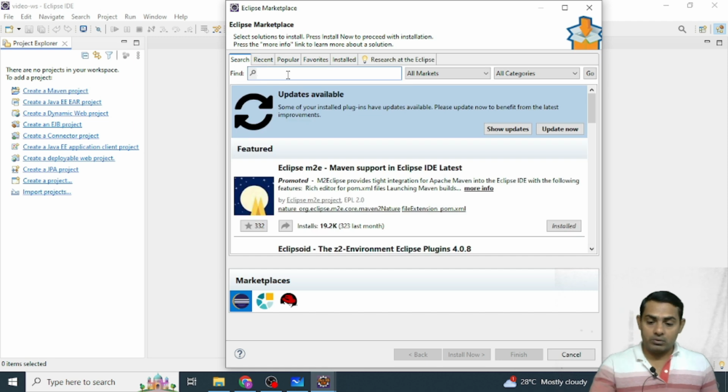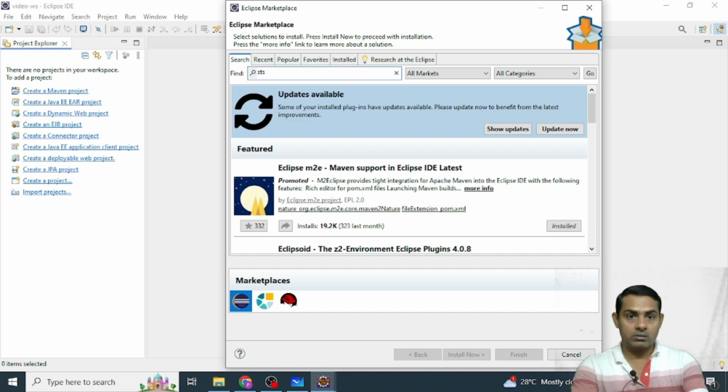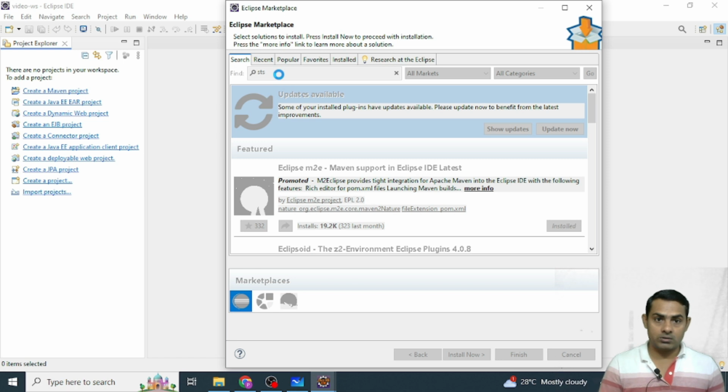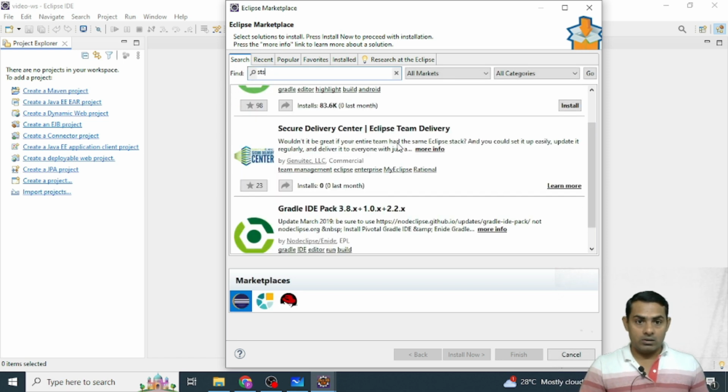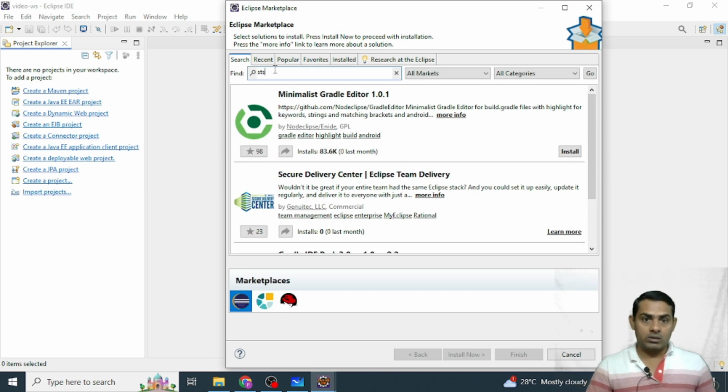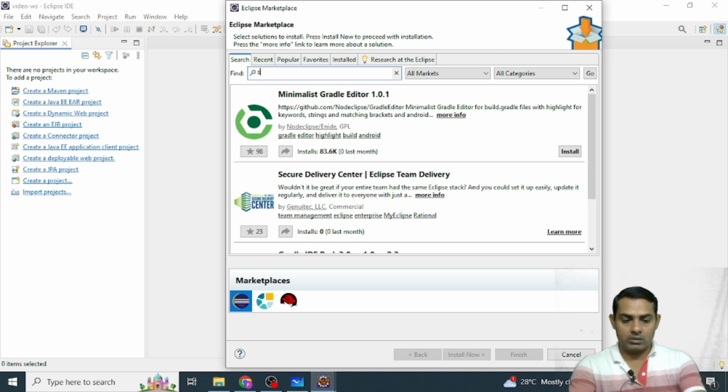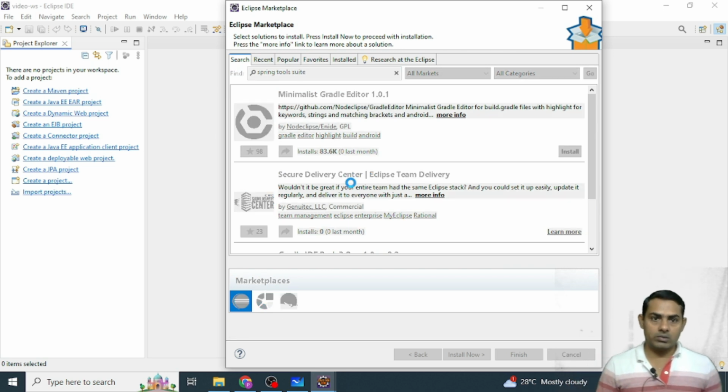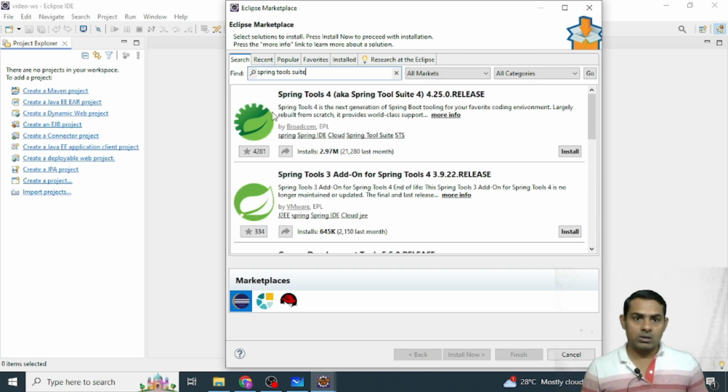Now here we have to write STS and search. Nothing is showing, so we have to write Spring Tool Suite. Check whether it is showing or not. Yes, this one, Spring Tools 4 for Eclipse, Spring Tool Suite 4.